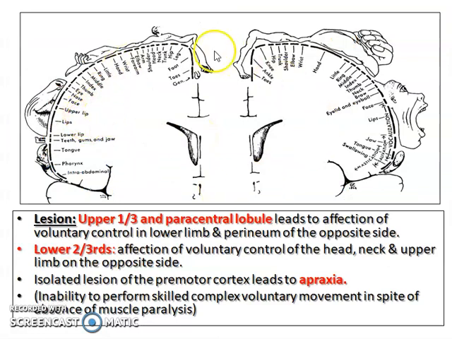So this is the diagram in the coronal section. Here we can see the body is represented in an upside down manner. This pattern is called the inverted homunculus, in which the tongue and pharynx are in the lowest part, followed by the face region, then the hand, trunk and thigh region, and lastly the leg, feet and perineum are represented on the medial side.